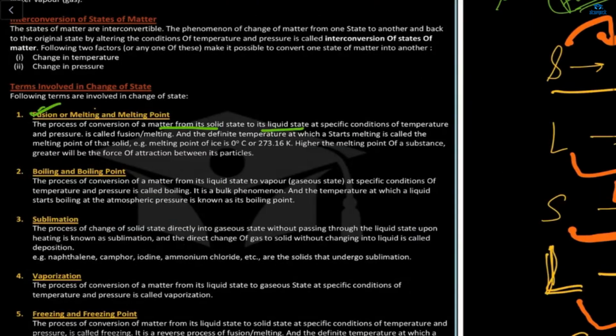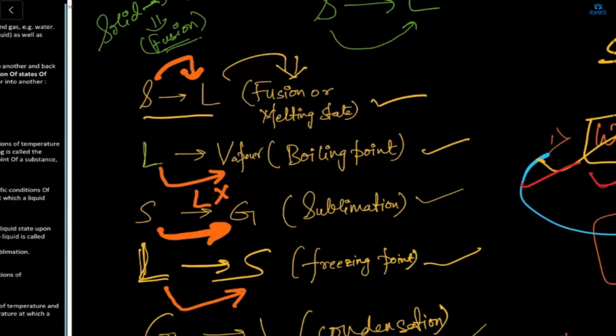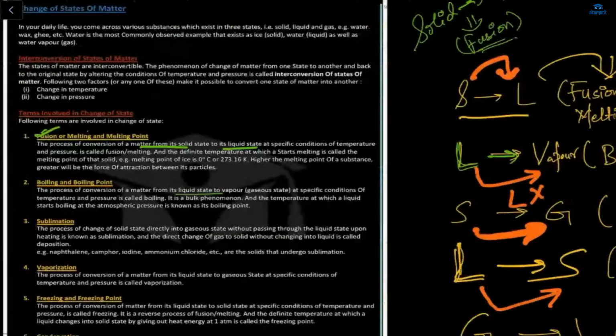What is boiling point? The process of conversion of a matter from a liquid to a gaseous state is the boiling point. From liquid to vapor is your boiling point. And the boiling point of water is 100 degrees Celsius. Yes. Next, what is sublimation?